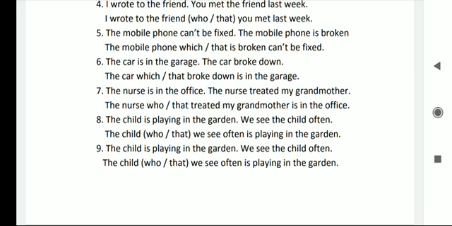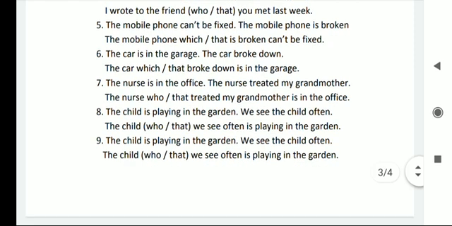The nurse is in the office. The nurse treated my grandfather. The nurse who treated my grandfather is in the office, or the nurse that treated my grandfather is in the office. The child is playing in the garden. We see the child often. The child we see often is playing in the garden. The child who we see often is playing in the garden.